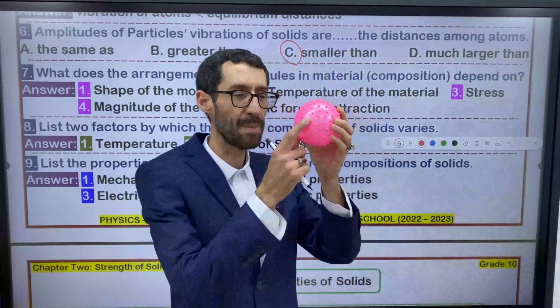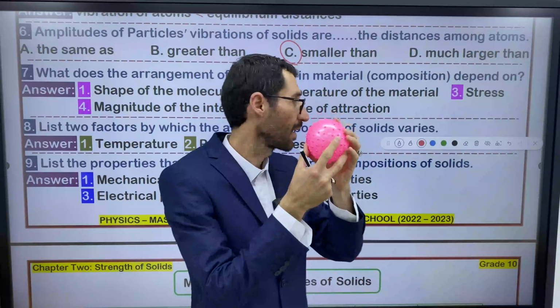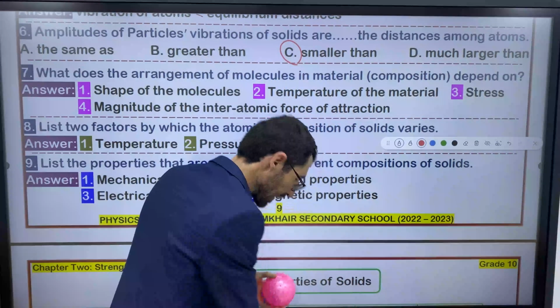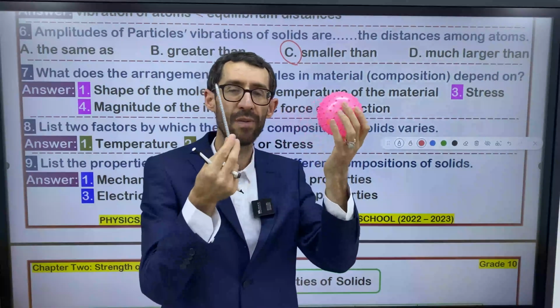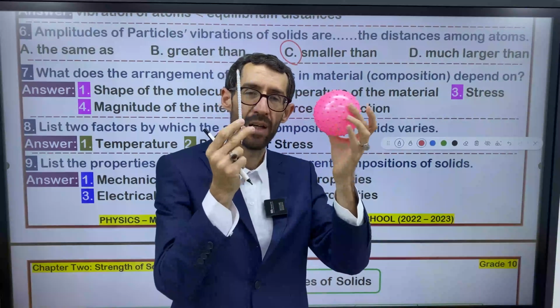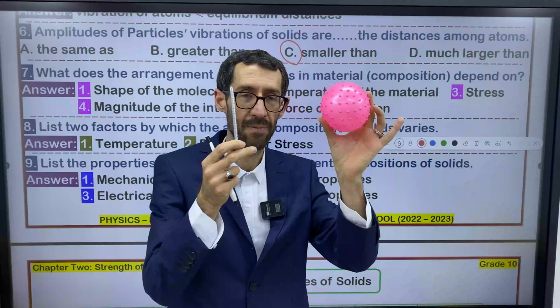So this ball is made of rubber, right? This is an amorphous solid. And think about the composition of this screwdriver that is made of steel. That's why this one is a crystalline solid, and this one is a non-crystalline solid.